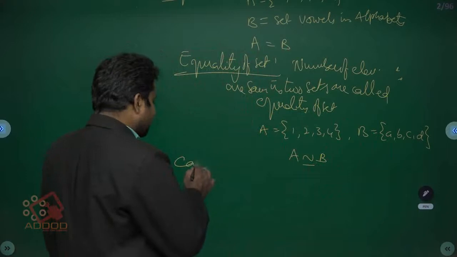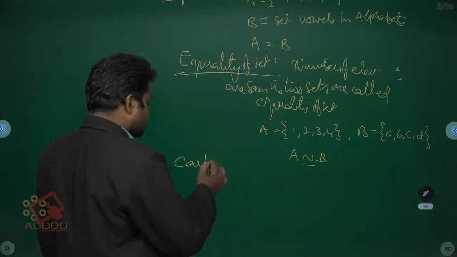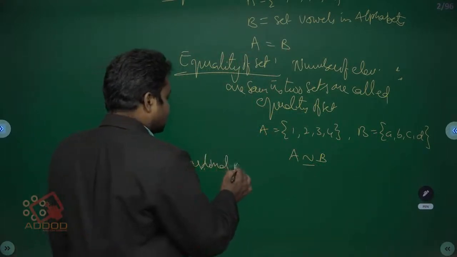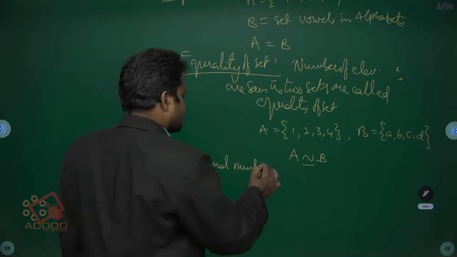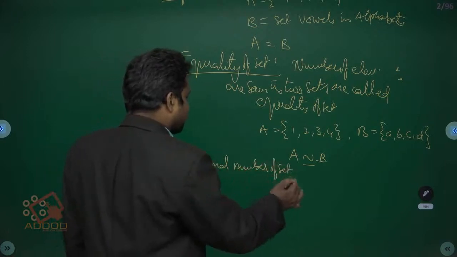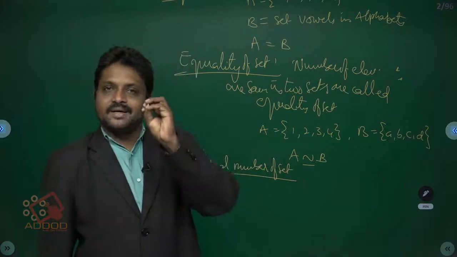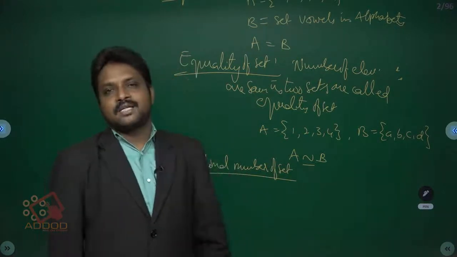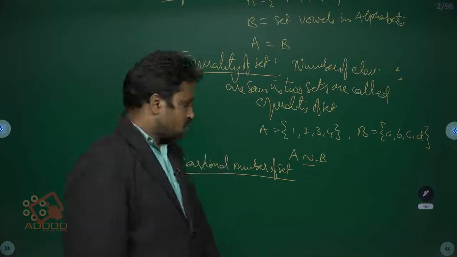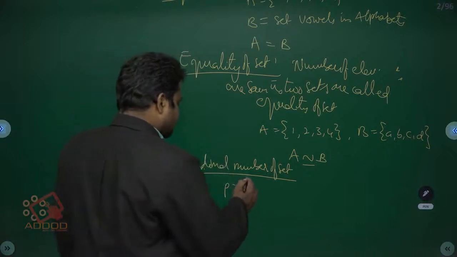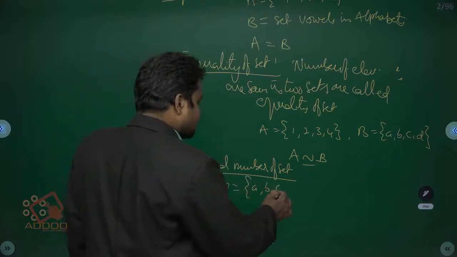Next one, cardinal number of a set. The number of elements present in a set is called the cardinal number of the set. P is equal to a, b, c, d.